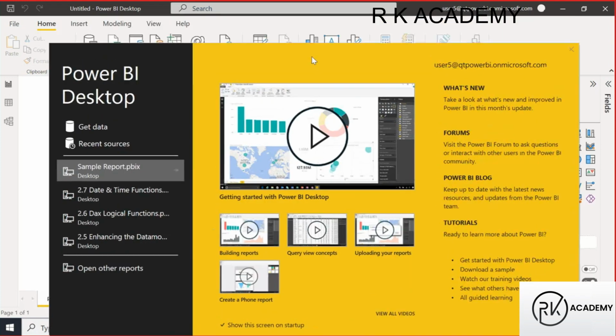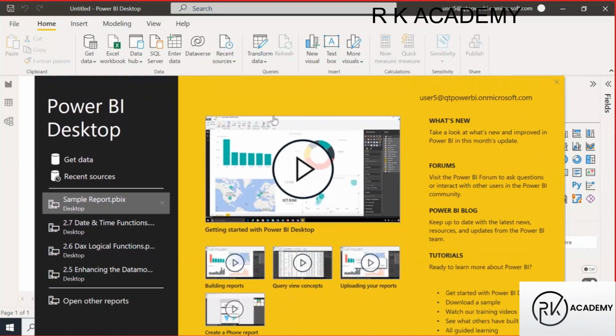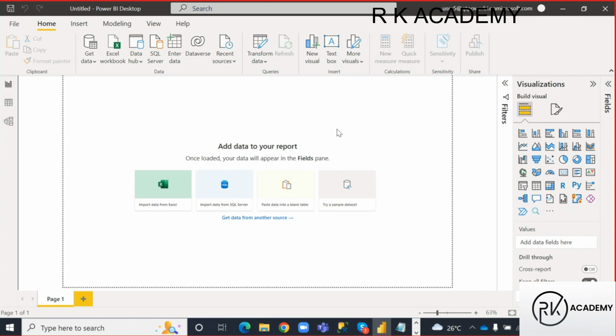Yes, so here you can see this yellow background screen. Whatever we see on this welcome screen or welcome window, here we have Get data and Recent sources, guys. Everything on this welcome screen will be available on the backend screen, so we can directly close this welcome window. I'm closing it. No need of that welcome screen, guys.